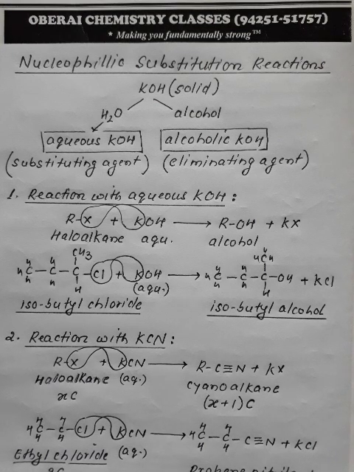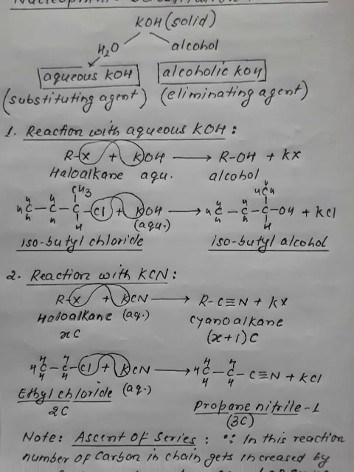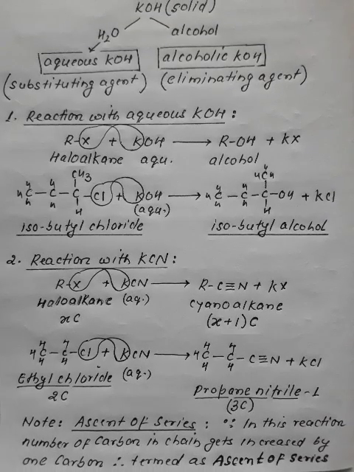This is a very important ascent step where we increase the number of carbon by 1. Let us discuss taking an example.